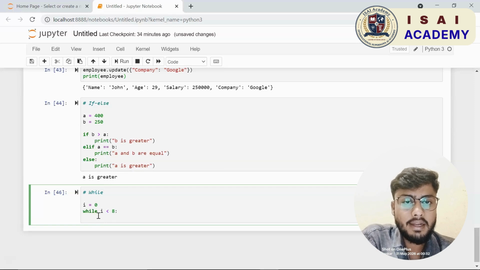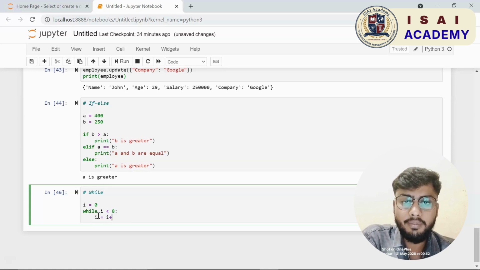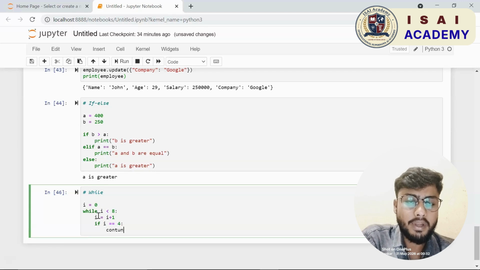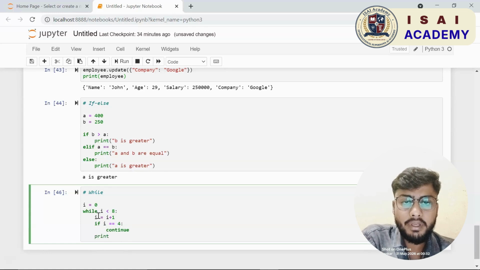Let us run it and see the result. This is fair enough. It prints a is greater because b is not greater than a. So 250 is definitely not greater than 400. So this condition fails. Even the elif condition fails. Only the final condition, else, is true, that is a is greater than b. So this is a simple example of using the if else conditions.